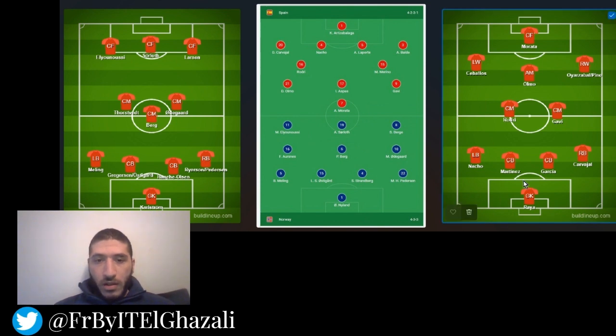Spain, we said 4-2-3-1, and they are indeed in the 4-2-3-1. Here, instead of the goalkeeper Raya, he obviously picked Kepa, and I mentioned why he might pick Kepa and for what reasons, even though I think Raya had a better season. On the left side, he actually has Carvajal, and right next to Carvajal, he has Nacho. So Martinez and Garcia will not start this match. It will be Carvajal, Nacho, Laporte, and I told you my reasons why he might pick Laporte also, so you don't have to go through that.